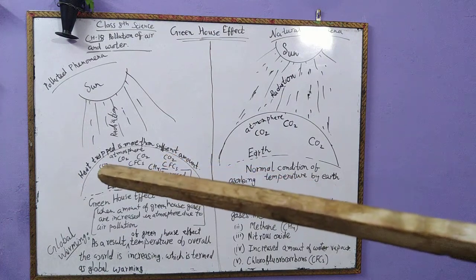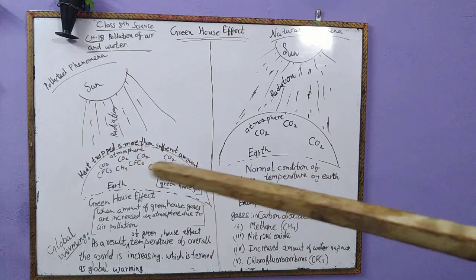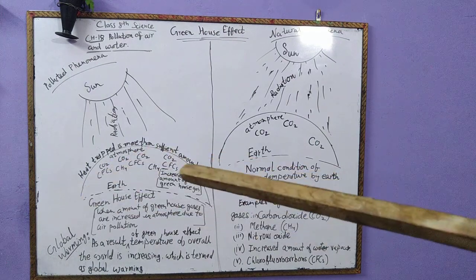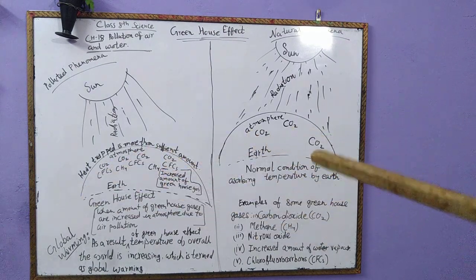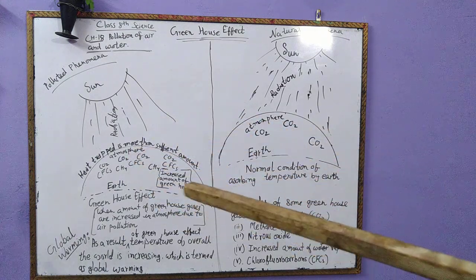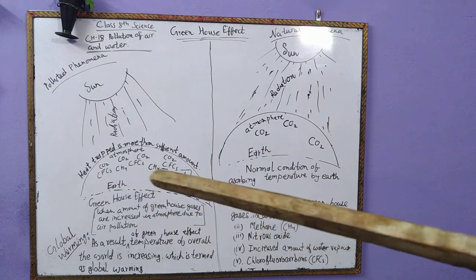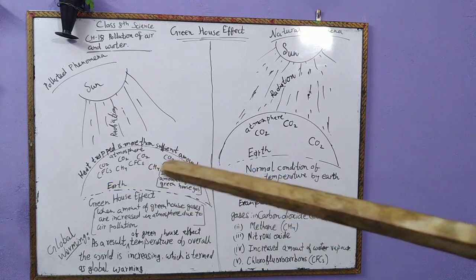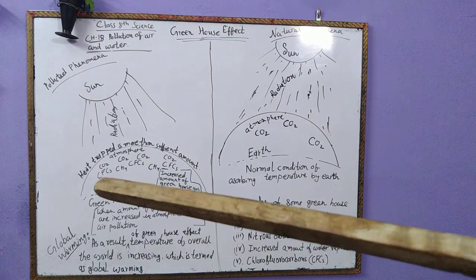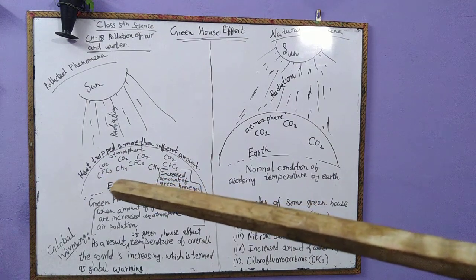You can see that due to over-cutting of trees, the amount of carbon dioxide has also increased. And as we know, carbon dioxide has the ability to absorb the temperature. So now it will absorb more temperature than earlier. There are other gases also which absorb the temperature, for example, methane CH4 and chlorofluorocarbons, that is CFCs.